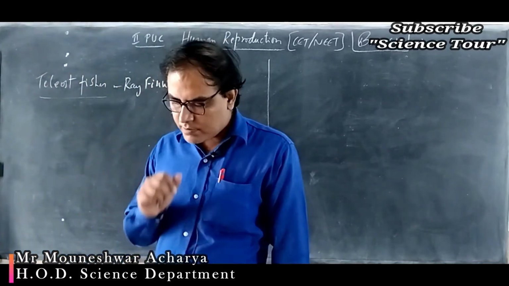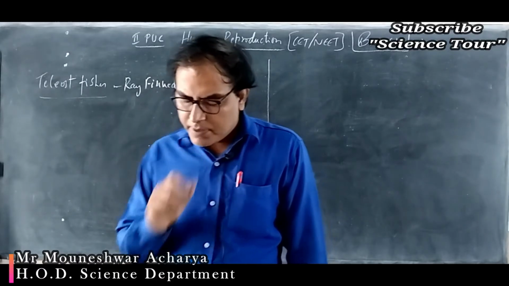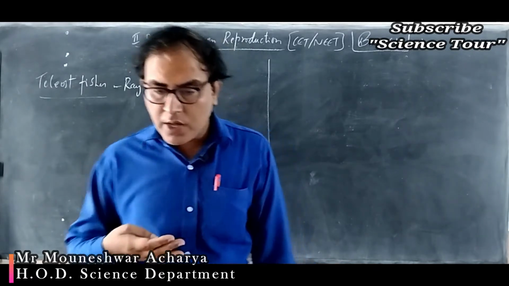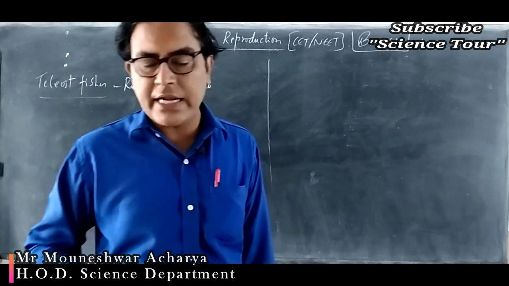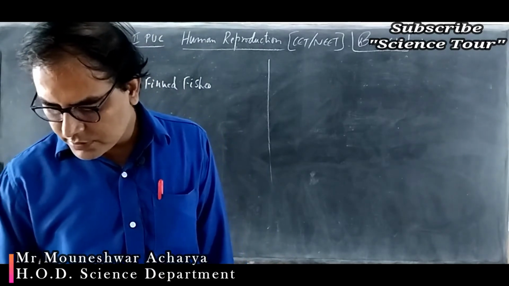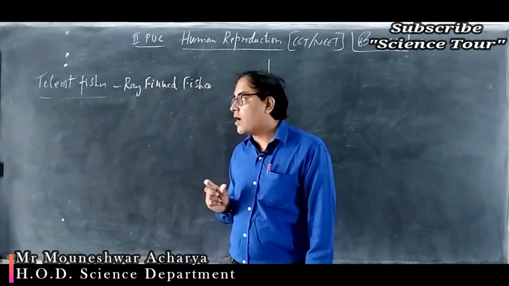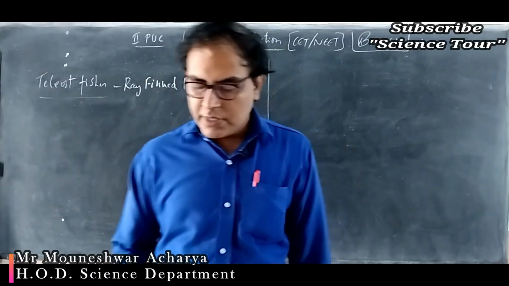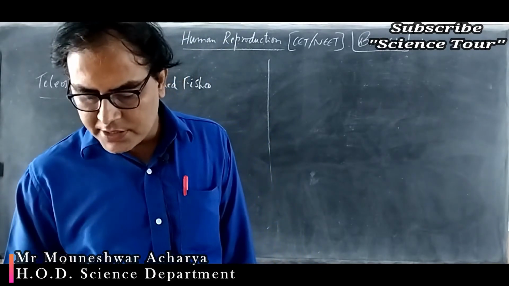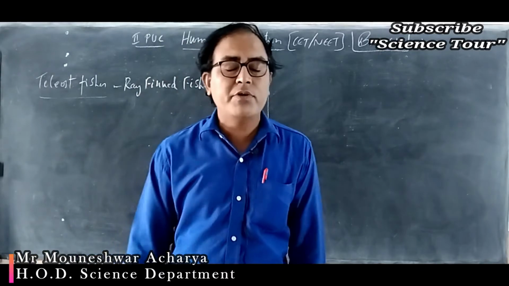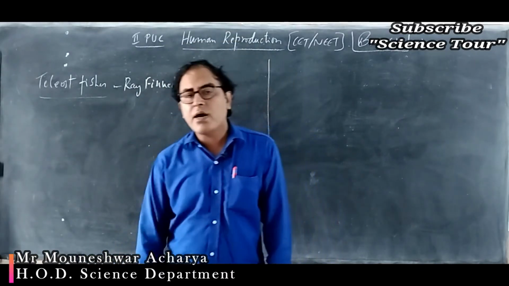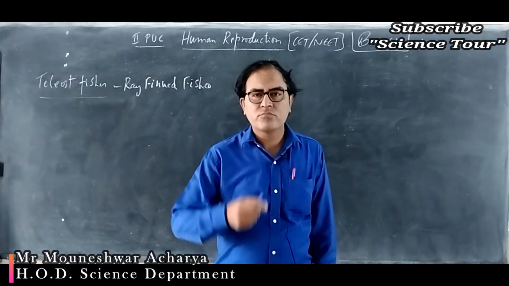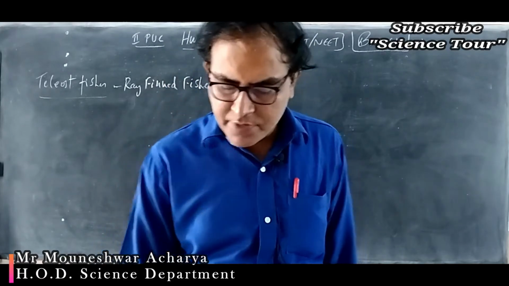Labia majora are the paired folds of tissue, and labia minora are the paired folds of tissue under the labia majora, which surround the vaginal opening. But fimbriae, infundibulum and isthmus, all these are parts of the female reproductive organ, that is the fallopian tube or the oviduct. Let's move to question number 19.